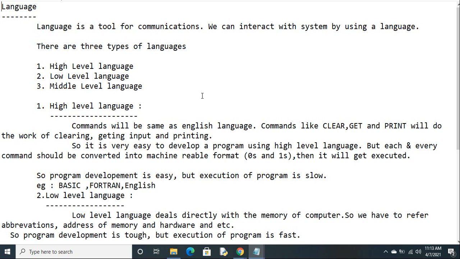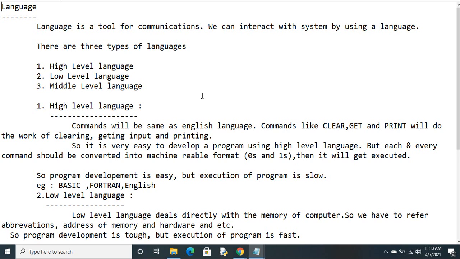Which language can the system understand? Binary language. Whatever we are communicating comes under high level; system languages come under low level. So it will take time to convert high level to low level, and then it will perform the operations.